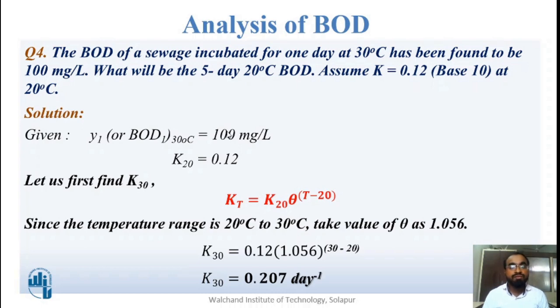days. So we can write Y1 or BOD at 30 degrees Celsius for 1 day is equal to 100 mg per liter. How is it written? It is Y1 30 degrees Celsius. What is given is K20, that is rate constant at 20 degrees Celsius, which is 0.12.